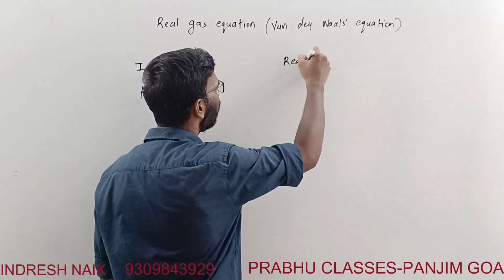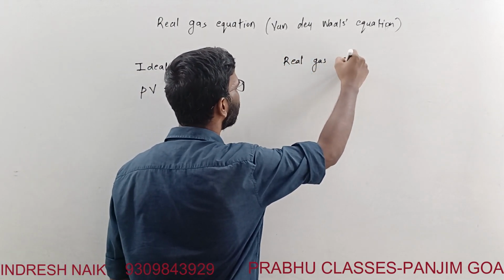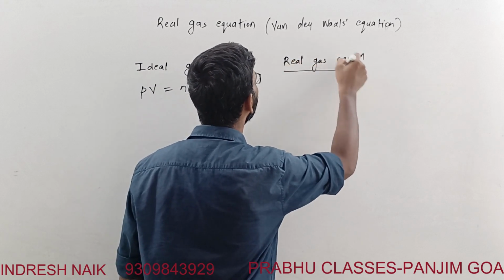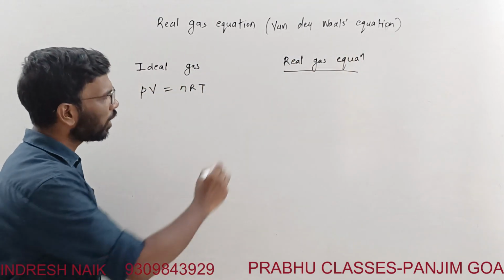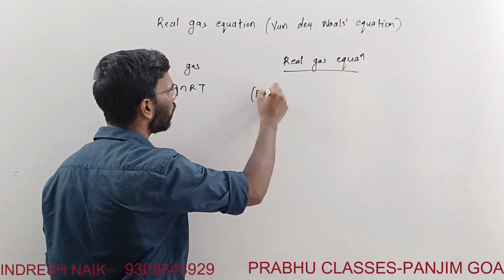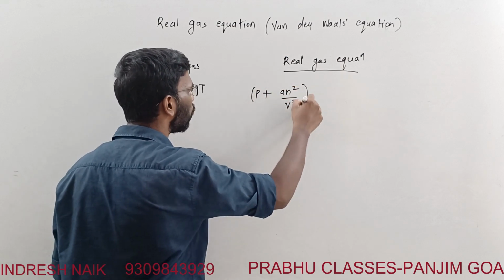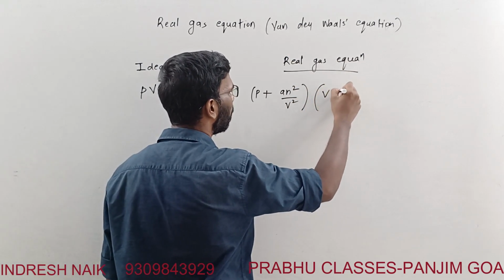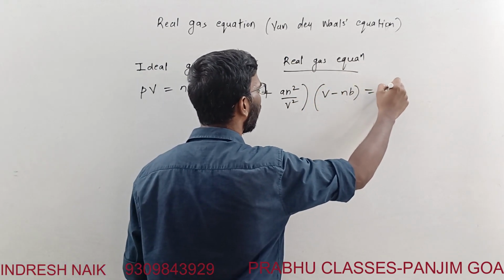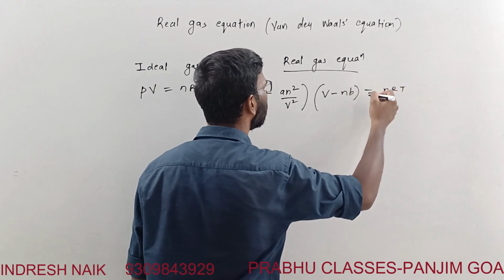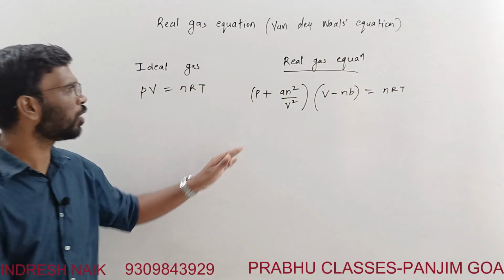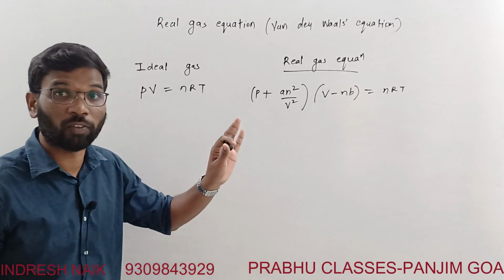The real gas equation is also known as the Van der Waals equation. I'll show you first what it is. It is given as (P + a n² / V²)(V − nb) = nRT. This is the real gas equation, also known as the Van der Waals equation.